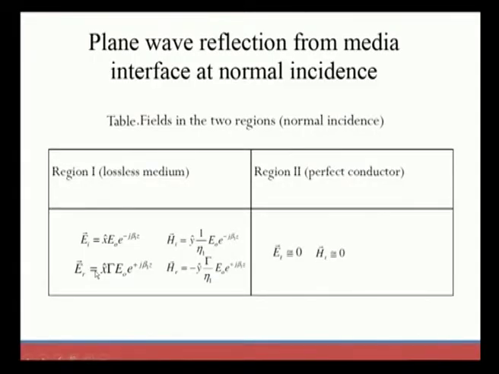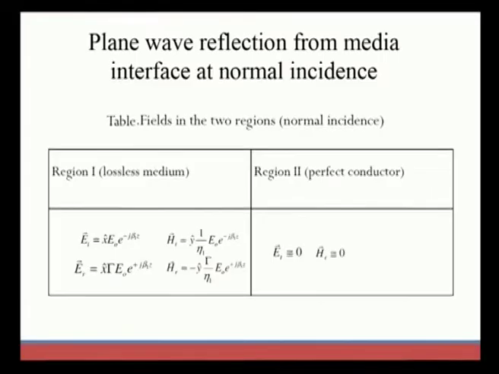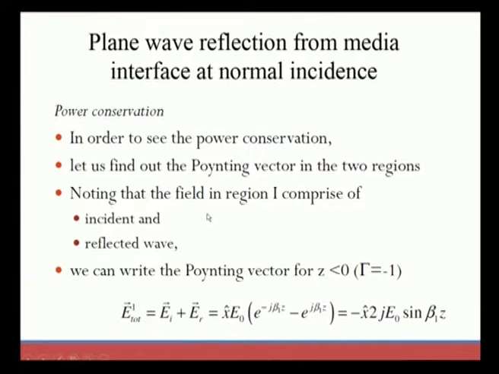So, region 1 has incident and reflected electric fields, the same as we previously considered, which has to be noted down here. Region 2 has only the transmitted electric and magnetic fields. According to the parameters we previously considered, the transmitted electric and magnetic fields are approximately 0. Now, we need to know the power conservation for a perfect conductor.